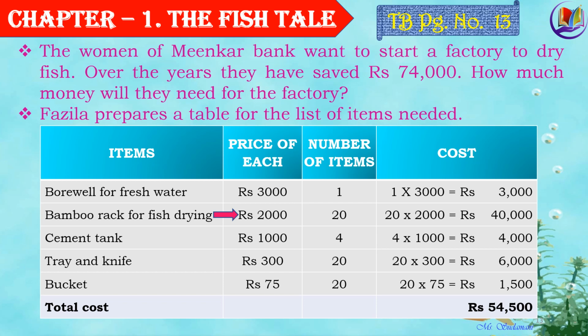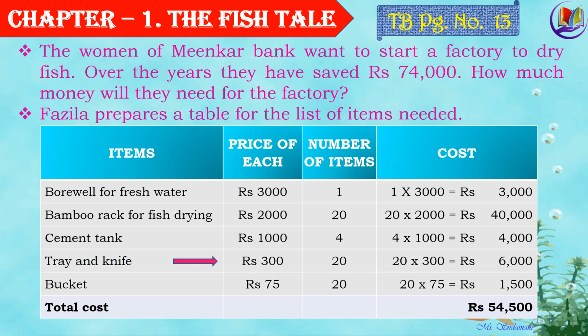So 20 multiplied by 2,000, that is 2 2s are 4, and putting all the zeros at the end, that is rupees 40,000. Next item needed is cement tank. The cost of one cement tank is rupees 1,000, and number of items needed is 4. So 4 multiplied by 1,000 is 4,000.